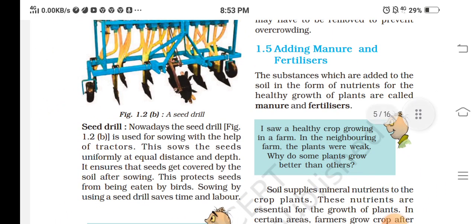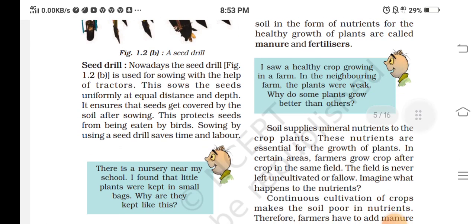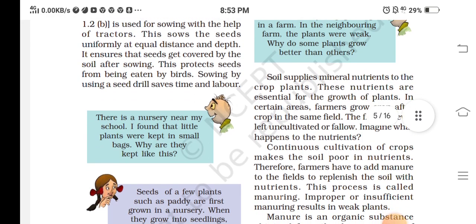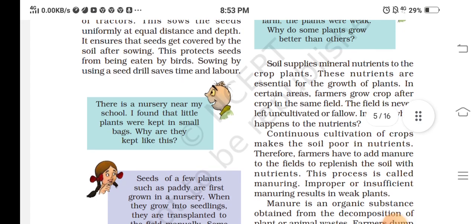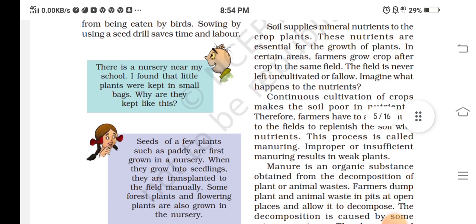Seed drill. Nowadays, a seed drill is used for sowing with the help of a tractor. This sows the seeds uniformly at equal distance and depth. It ensures that the seeds get covered by soil after sowing. This protects the seeds from being eaten by birds. Sowing using a seed drill saves time and labor.